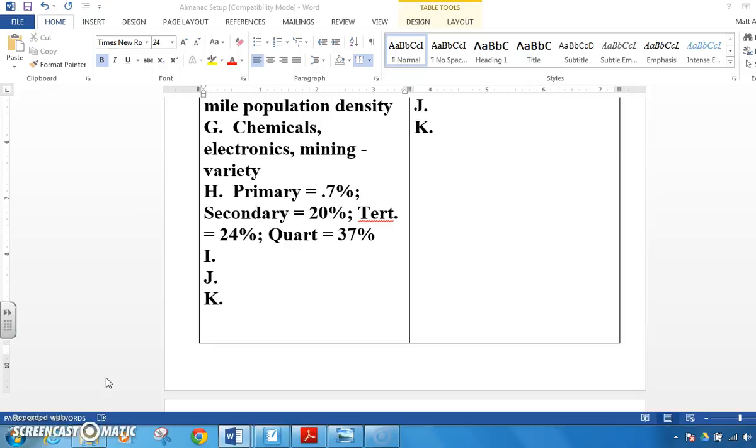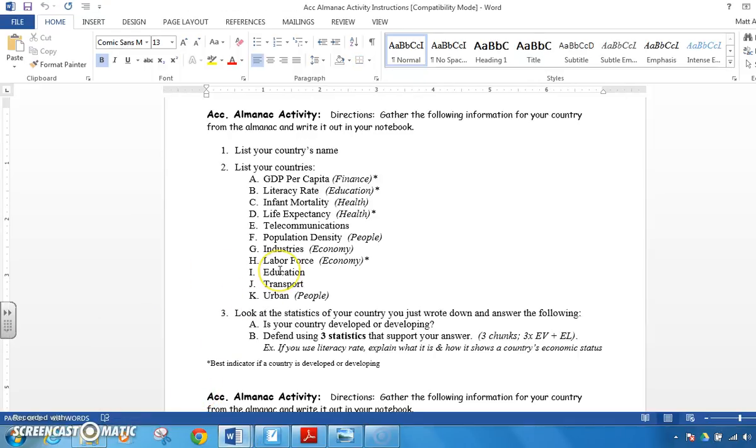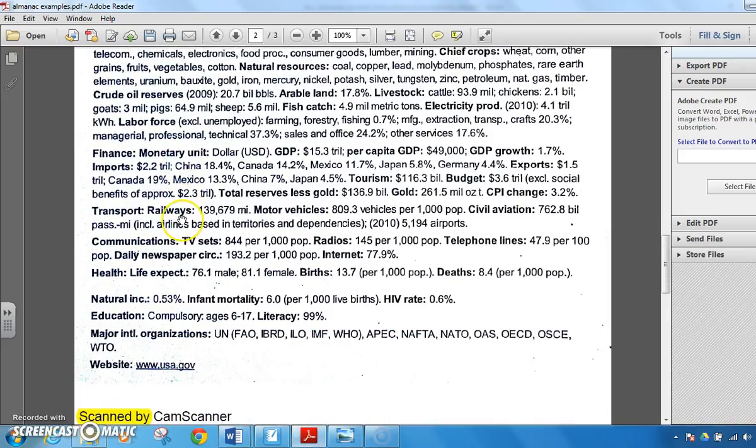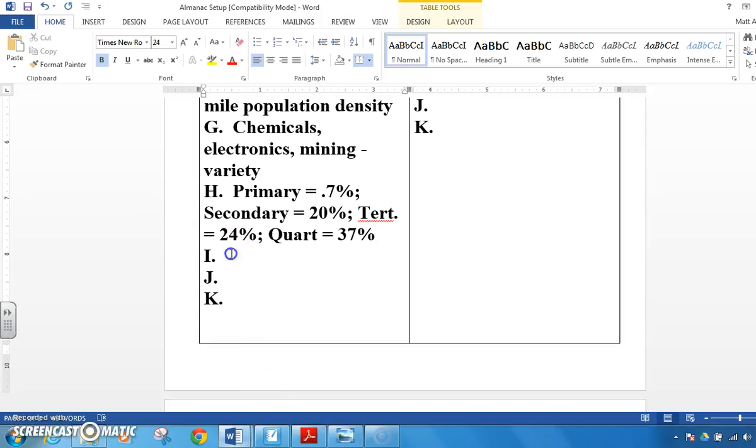Let's pick it up. Let's go to I here. As I'm looking at I, this is just regular education. If I'm taking a look at my US example that I've got in front of me, I've got education. What I want to write is compulsory, ages 6 to 17. That means that education is required from ages 6 to 17.